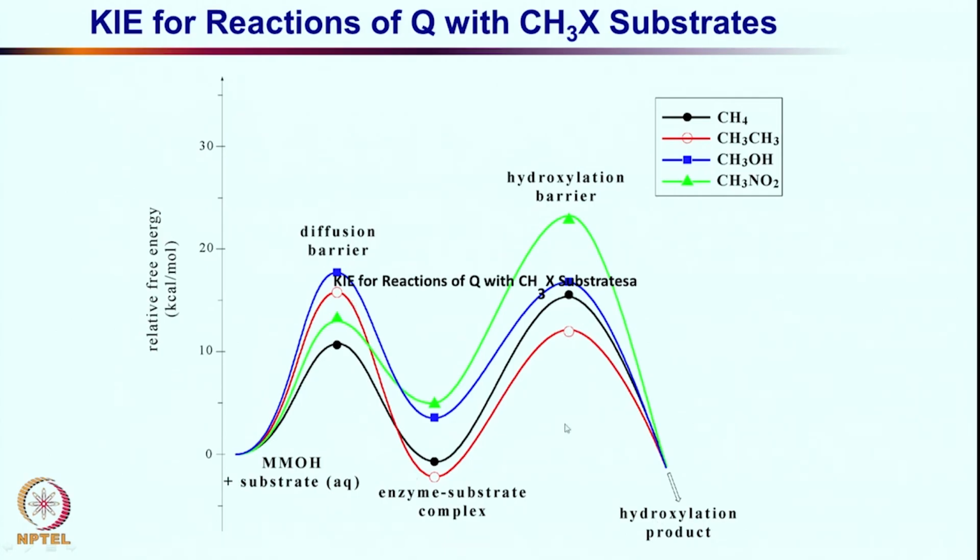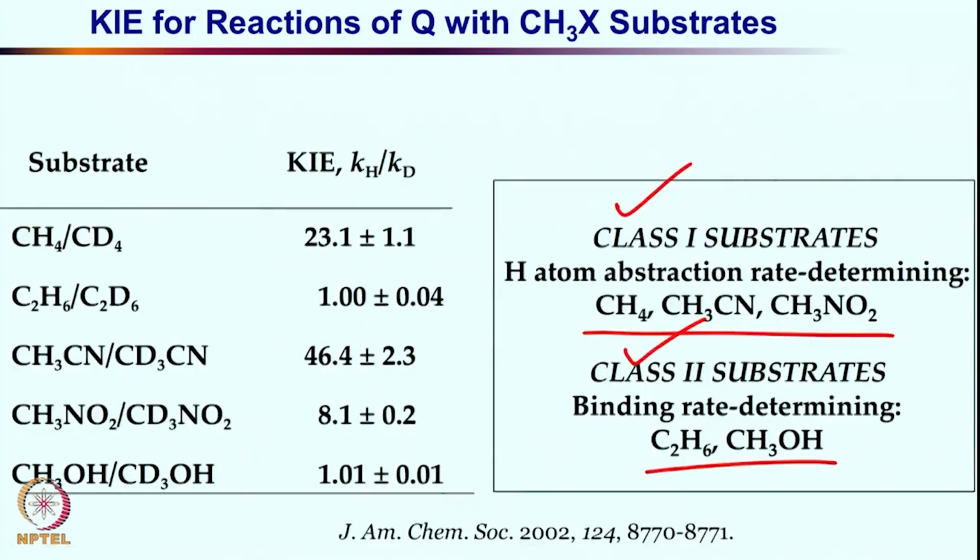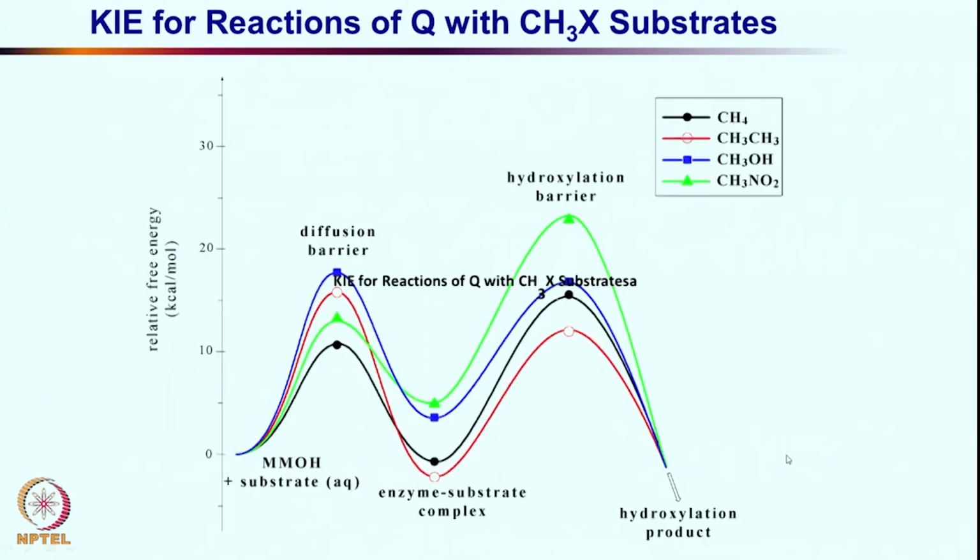That is why diffusion is the rate limiting step, and the CH bond activation is not rate limiting. In the case of methanol, the blue line over here, which is the class 2 substrate, if you have forgotten, methanol is a class 2 substrate. Here you see that diffusion is far more energy demanding, it is very high energy. Of course, CH bond activation is also demanding, but compared to diffusion it is less energy demanding. So diffusion is the controlling factor over there.